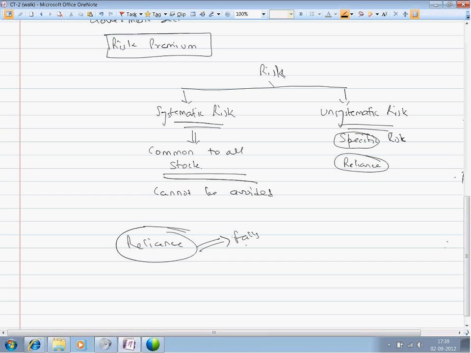But now, an investor builds a portfolio wherein he has invested his money equally in 10 stocks in the market. All the 10 stocks cannot perform badly at a particular point in time. It might be that one stock is performing very well, one stock is performing average, and a third stock is performing badly. So on average, the good performance of one stock will be cancelled by the bad performance of another. Thus, unsystematic risk can be avoided by holding a diversified portfolio.